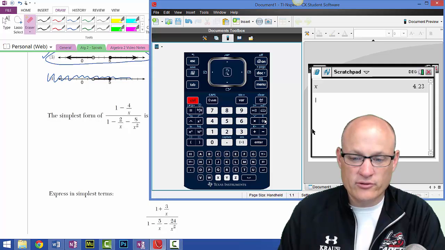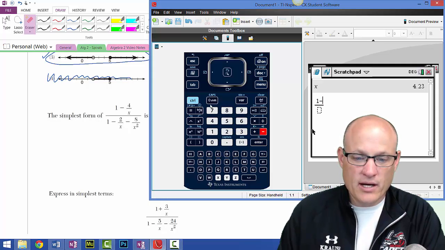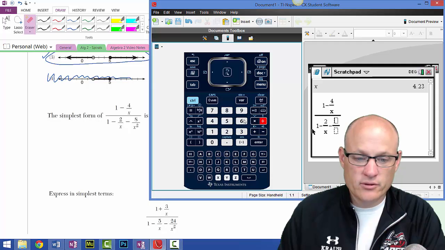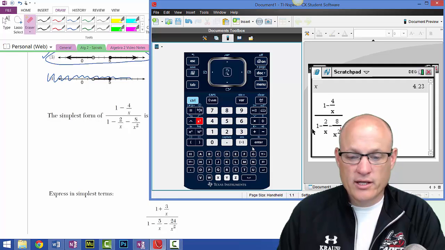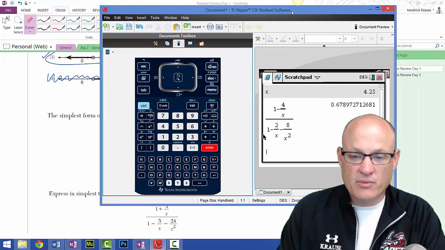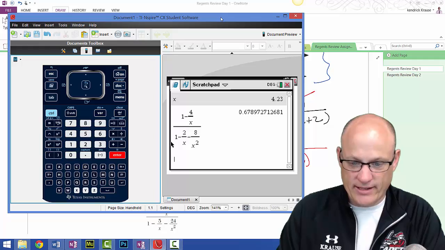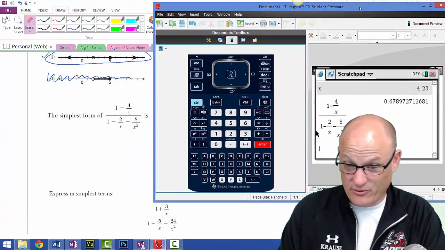So I'm going to type this crazy mess in. So it's control division, 1 minus control division 4 over x, all over 1 minus control division 2 over x minus control division 8 over x squared. And I hit enter and move it away from my big fat head, and you get 0.689. Well, crazy number. Who cares? Calculate it up for us.